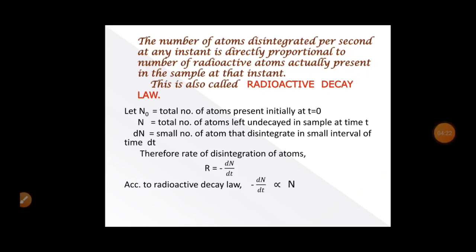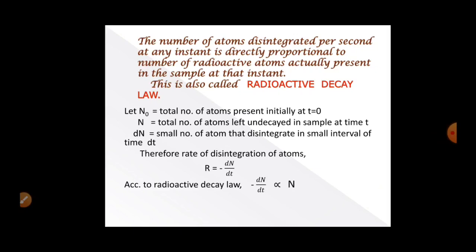The number of atoms disintegrated per second at any instant is directly proportional to the number of radioactive atoms actually present in the sample at that instant. So the number of atoms which will disintegrate per second depends upon the number of atoms actually present in the sample at that instant of time. So this law is called radioactive decay law.